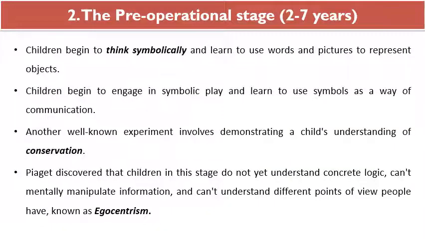And if you see the second stage, it is called the pre-operational stage, for children between 2 to 7 years of age. And here what happens, they learn things, they think symbolically, and they learn to use words and pictures to represent objects. So at this stage we show the pictures of fruits, animals, and all these things, and the child is able to understand.